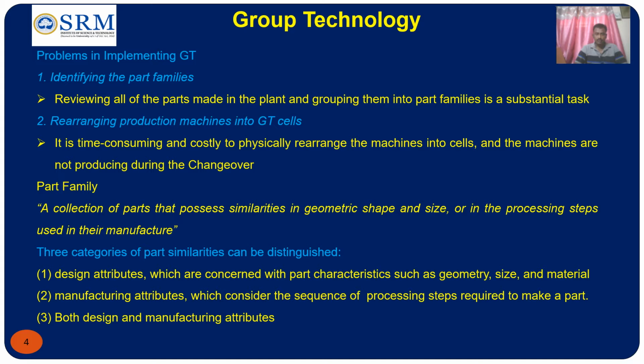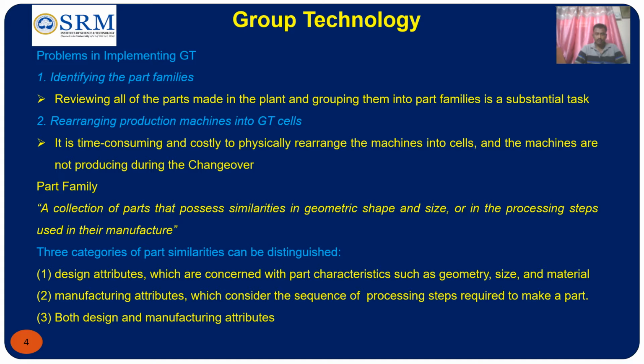How do we have to group that? That is a very big task for us. The second one is rearranging the production machines into group technology cells. This is another of the biggest tasks when implementing group technology, because it is time consuming and costly to physically rearrange the machines into cells, and the machines are not producing during the changeover. These are very important problems which we have to overcome to implement group technology.